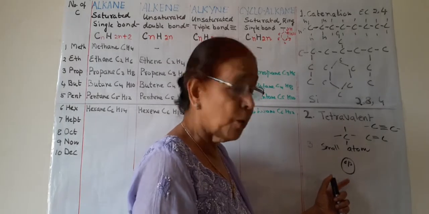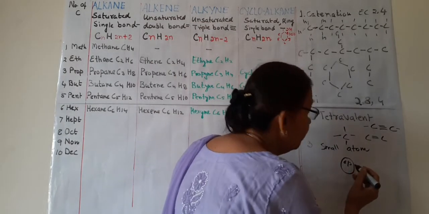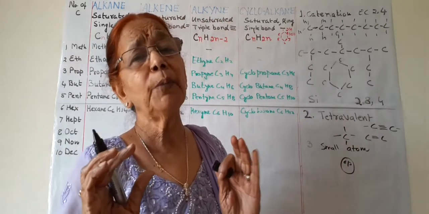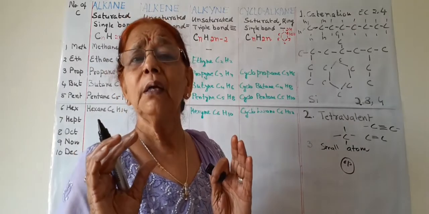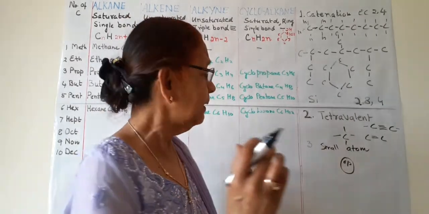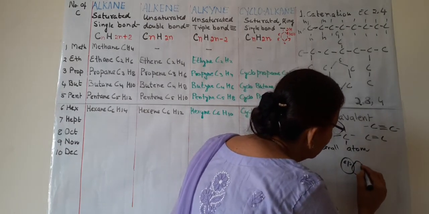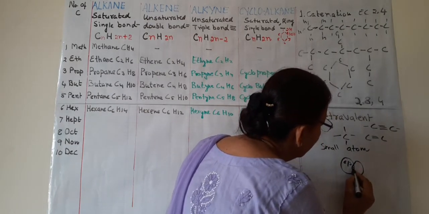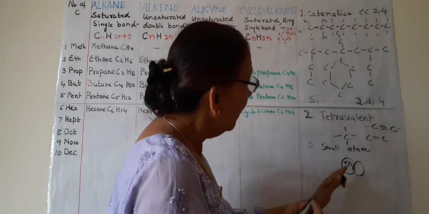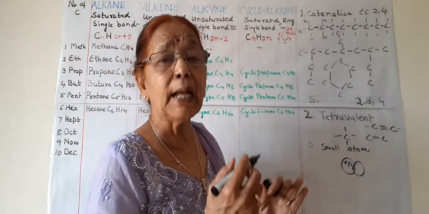Due to this small nucleus, the shared electrons, we all know that carbon forms covalent compounds, or shares electrons with the other element, can be held by this nucleus tightly.